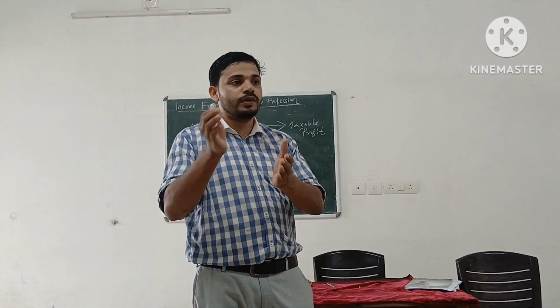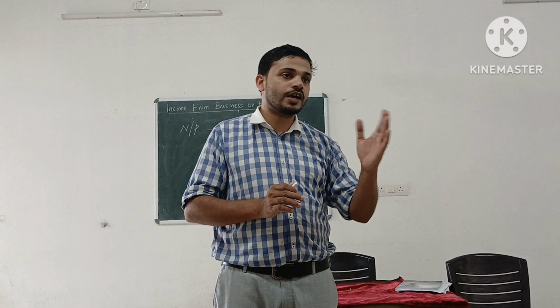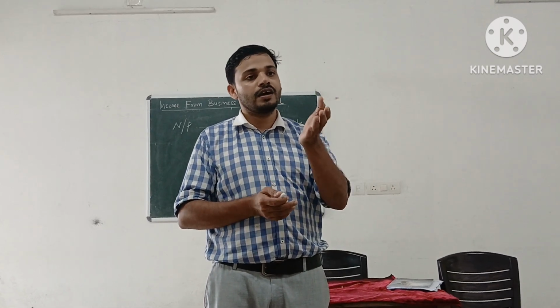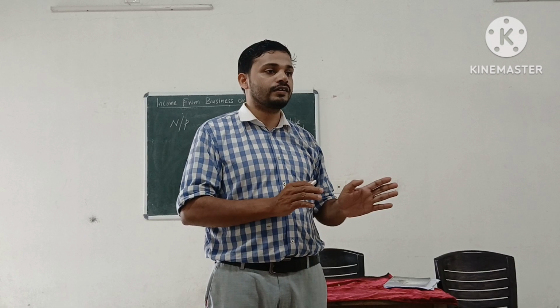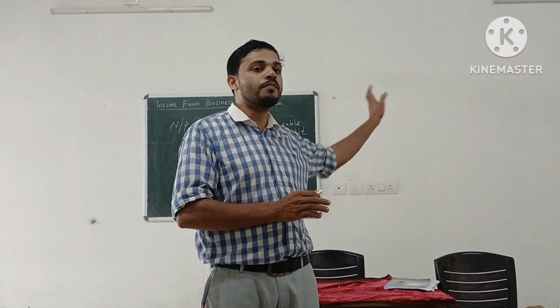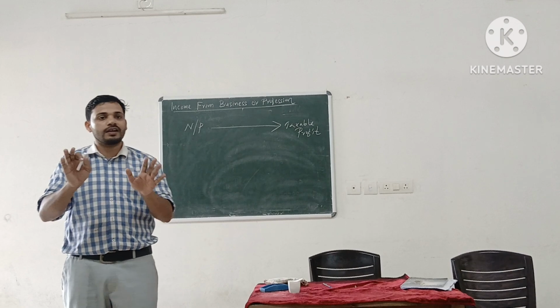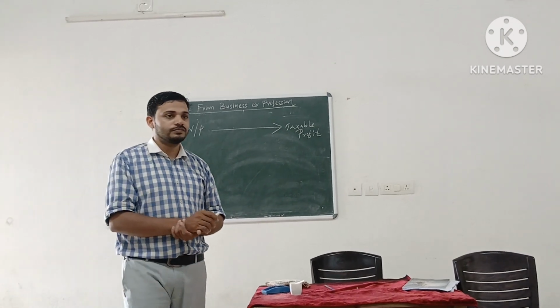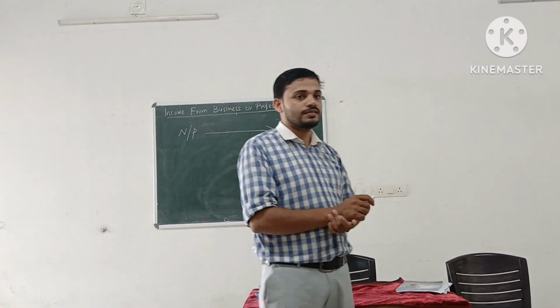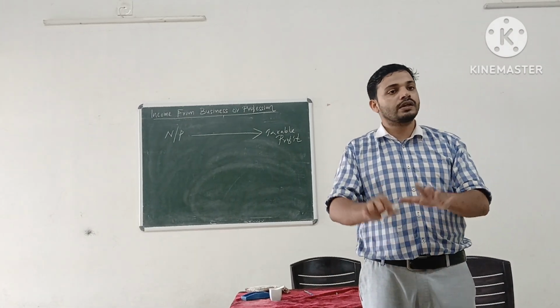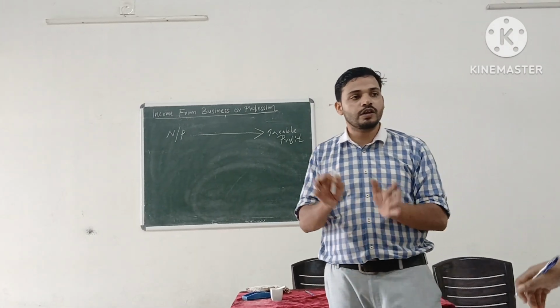Some items are to be added and some items are to be deducted. There are 4 items to be added, and at the same time 4 items to be deducted. Then net profit will become taxable profits. That is the total in your chapter, the entire thing: which items are to be added, which items are to be deducted. Some other additional details are also to be discussed in your chapter.